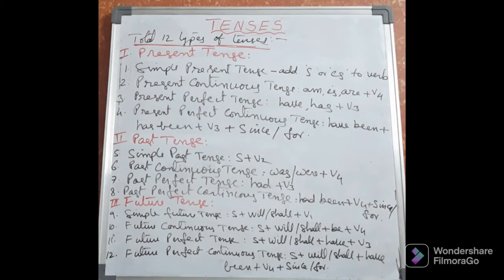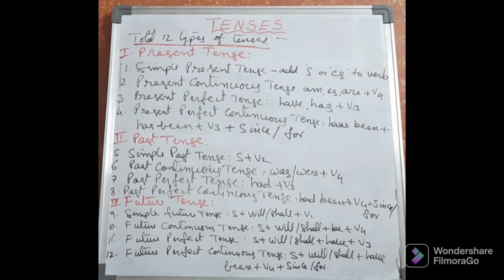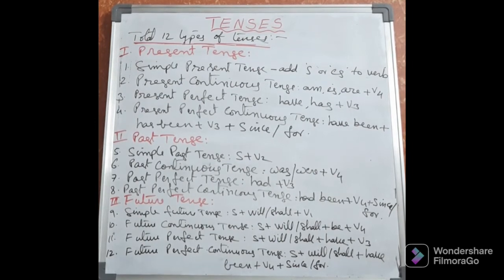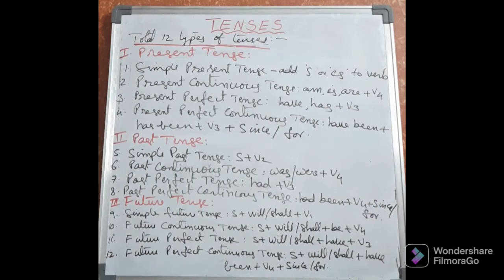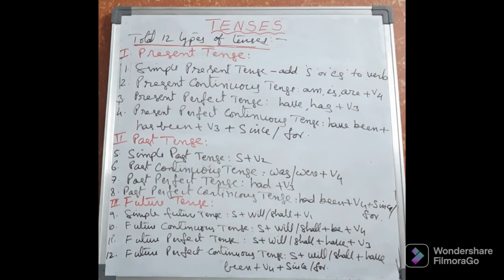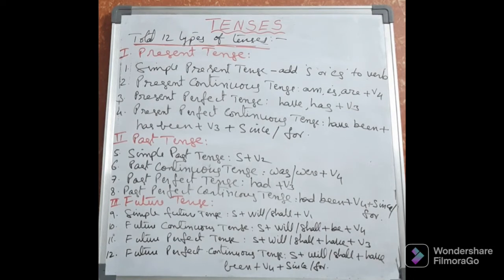Next, future continuous tense. In future, the work will continue for some time. These are the types of sentences we write in the future continuous tense. What are the helping verbs here? As I told you, to indicate future tense we must take will or shall along with the subject.